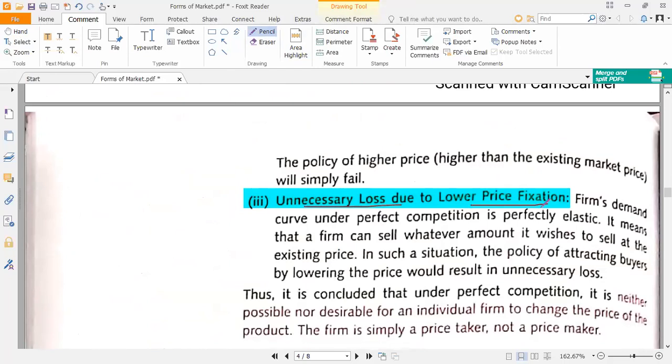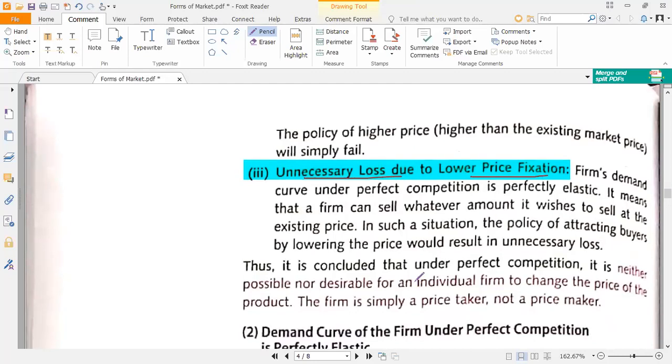For example, this mobile phone is being sold by all the firms, and the price of this mobile phone is 50,000. All the firms are selling it at 50,000. If any firm sells this mobile phone at a price higher than 50,000, nobody will be buying it from there, and they will be moving somewhere else. And in case any firm sells this mobile phone at a price lower than 50,000, then it will cause unnecessary loss to that firm, right?